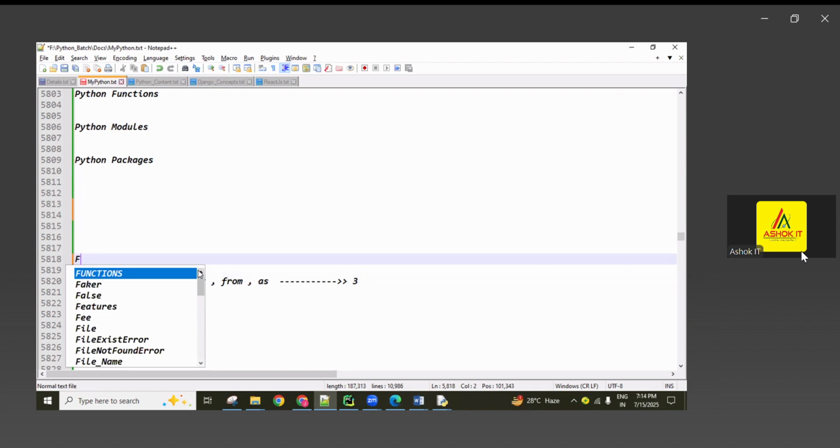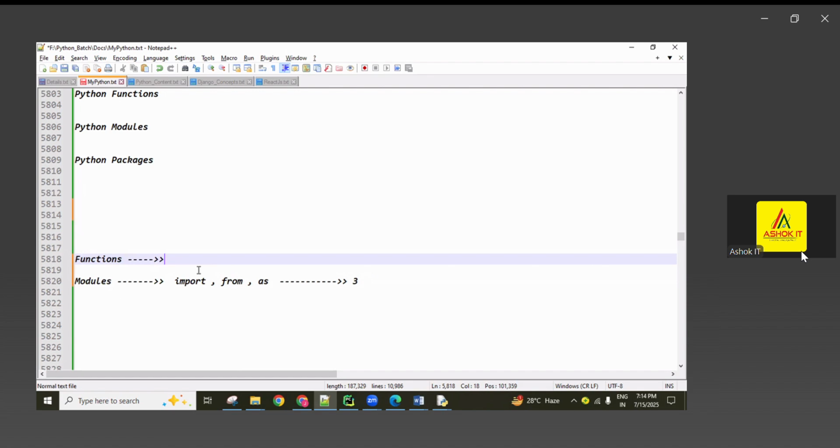Before the modules, the functions concept. Here, what keywords did we use, guys? The def keyword we used. Come on, let me know. Functions related keywords.